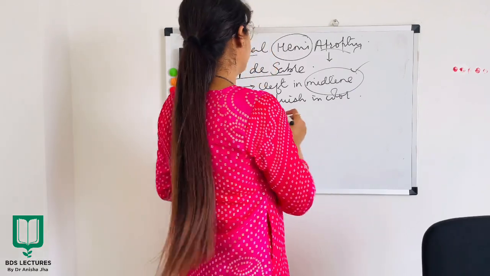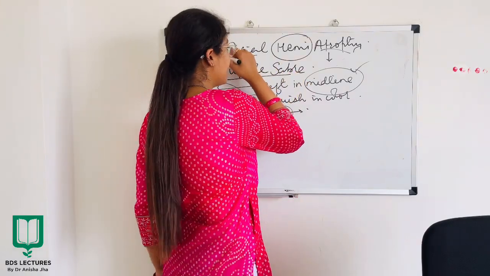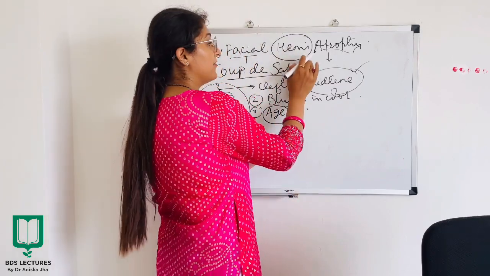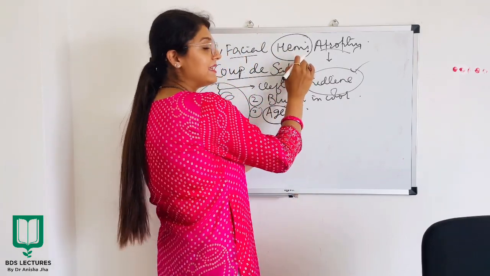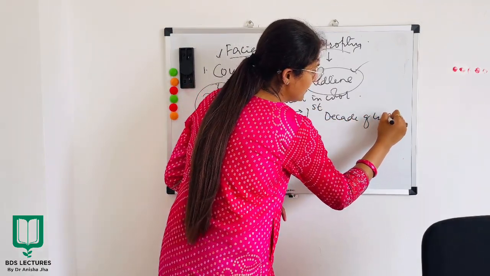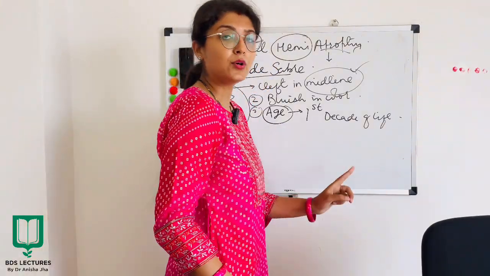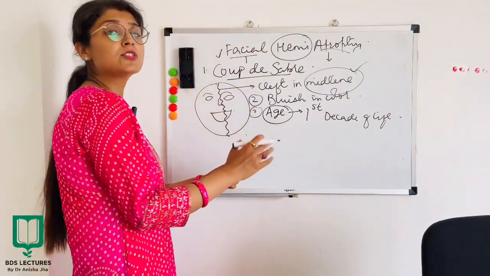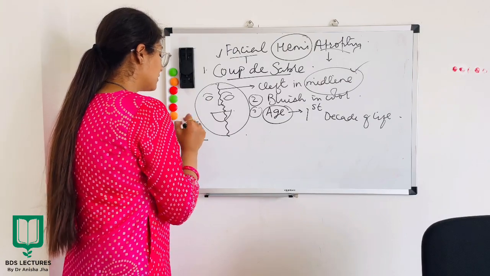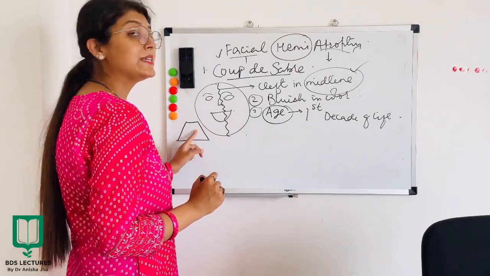Now the next point is age. Is there any specific age in which this defect is seen? Yes, the age in which this defect is very prominently seen is the first decade of life, and it lasts for about 3 to 4 years before it becomes quiescent. So the defect happens, lasts for about 3 years, and then it becomes regressive in nature, or enters a quiescent phase.